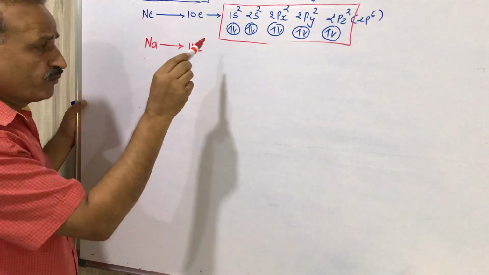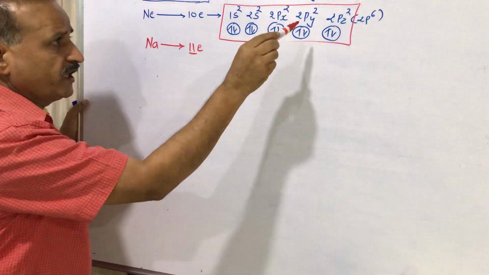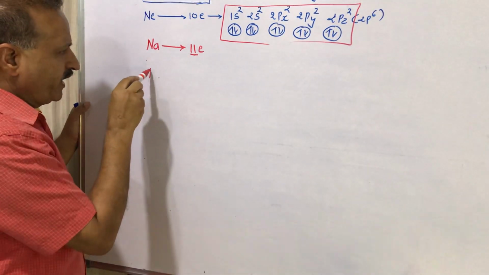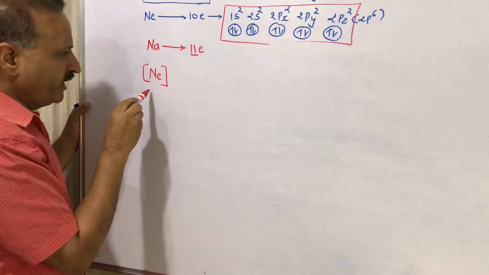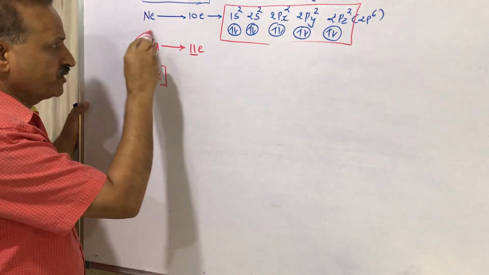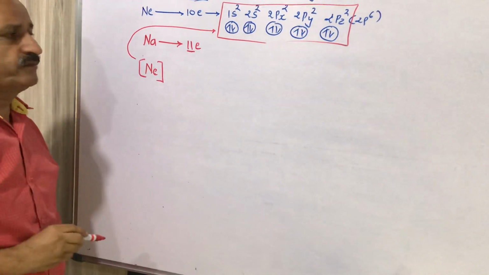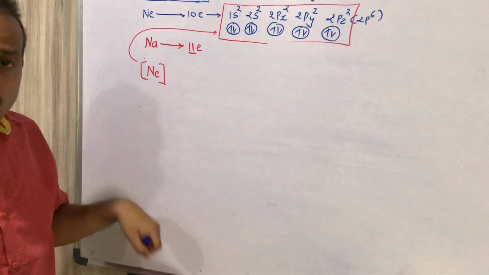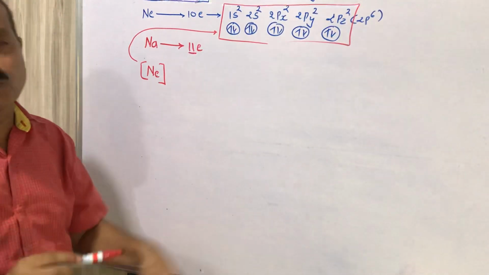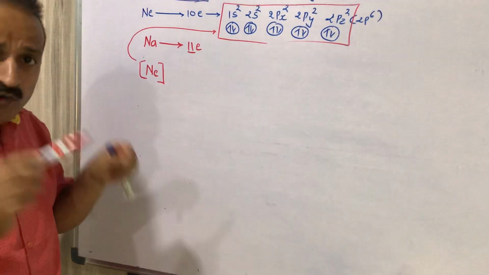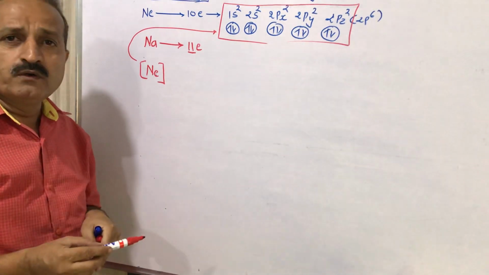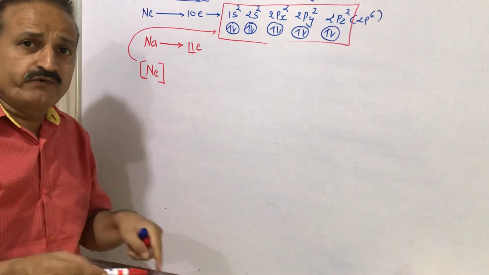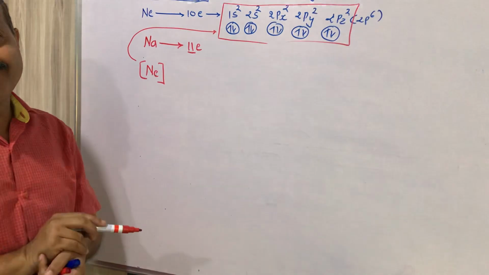And if we don't want to write all this, we can write neon in square brackets. It means we have written electronic configuration till 2p6. No need to start from 1s2. You are writing neon in brackets, which means you have done electronic configuration till neon.